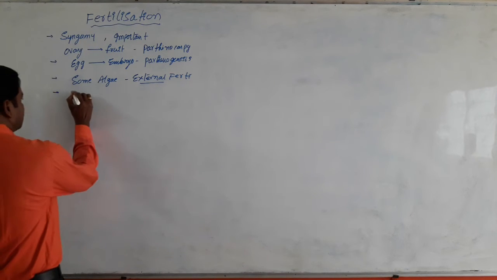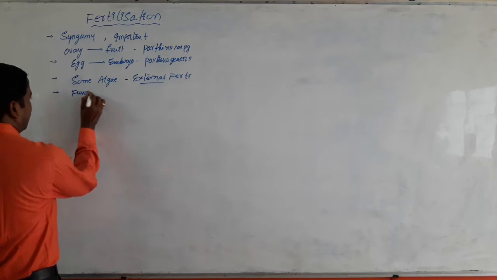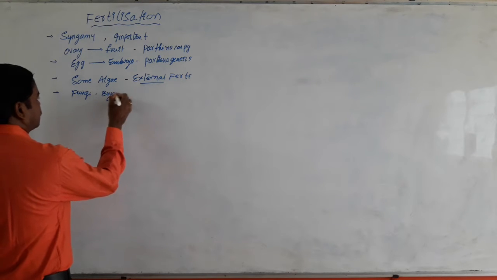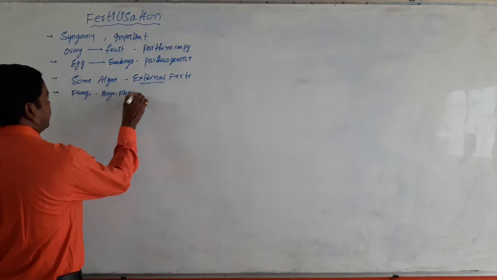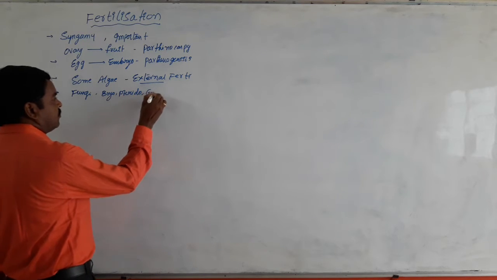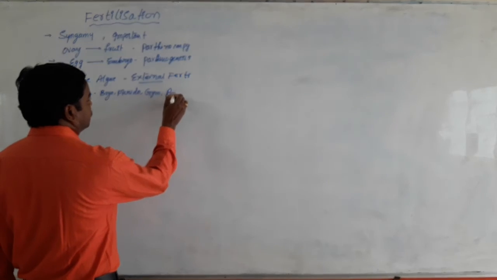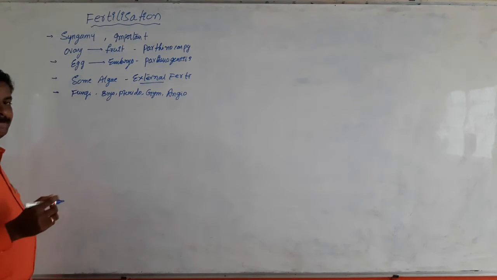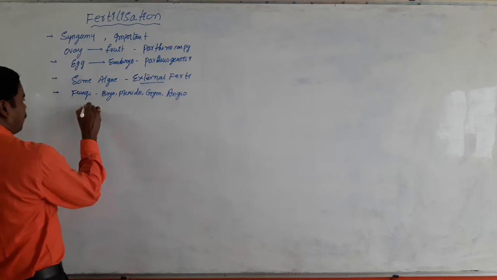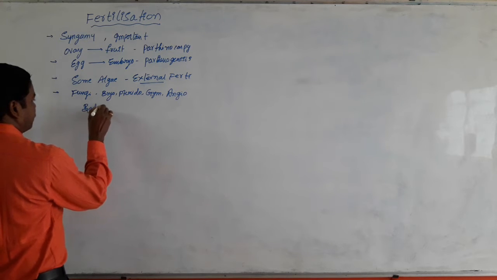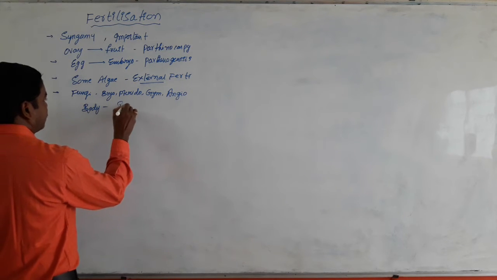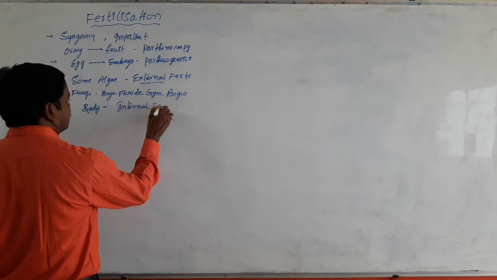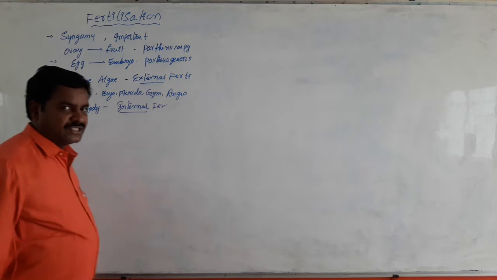But in the case of fungi and terrestrial plants like bryophytes, pteridophytes, gymnosperms and angiosperms, fertilization takes place inside the body of the organism. This is called internal fertilization.